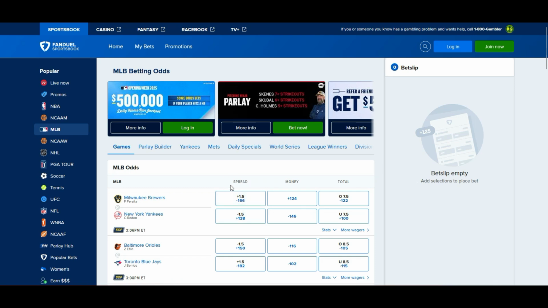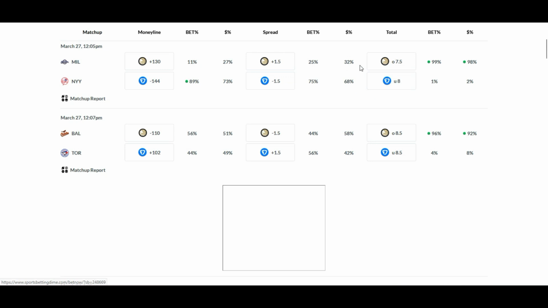Minus 166 for the Brewers at plus 1.5 as a dog. This is one of those games where you might want to consider, because it's 68%, but this is actually going to fluctuate. This may get a little higher. This may get in the 70s percentile by the time game time comes around. You may want to fade the public only in this instance, only if the Brewers' money and the betting decreases, especially the money. If this goes below 30%, you might want to go with the Brewers on the run line.